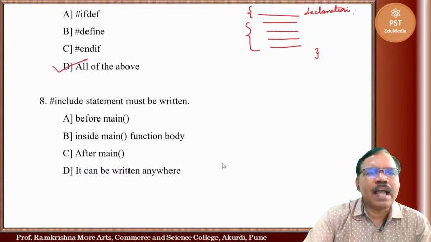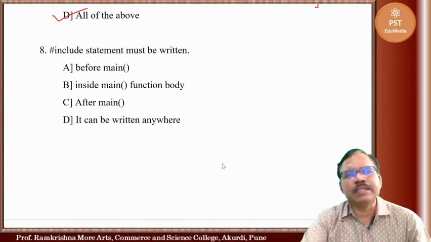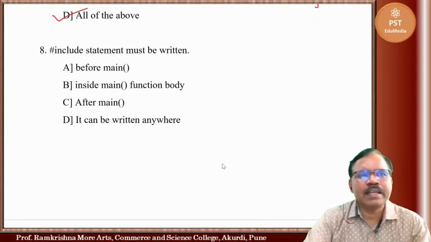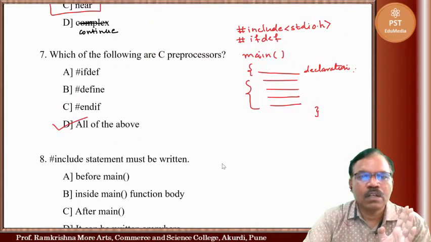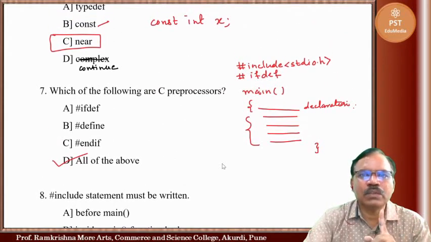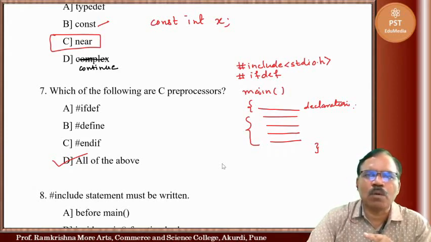Next one, hash include statement must be written before main, inside main function body, after main, or it can be written anywhere. So here just we have seen hash include, it is preprocessor, it must be written before main.